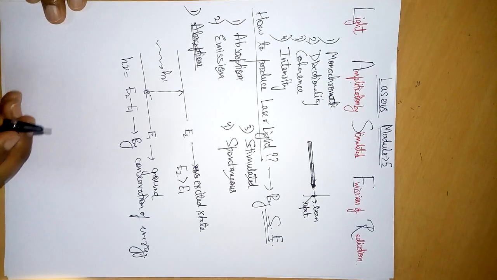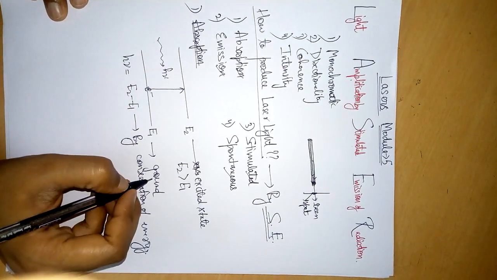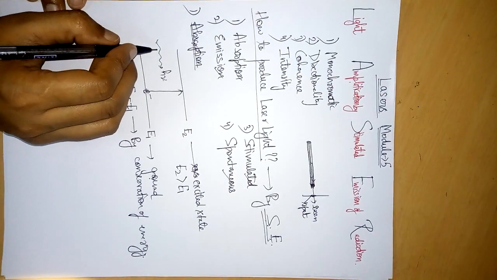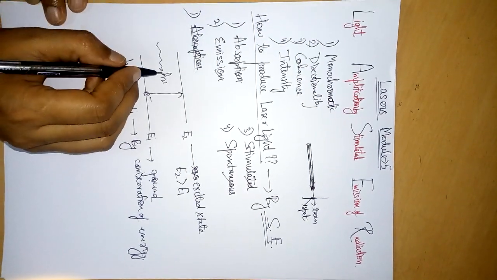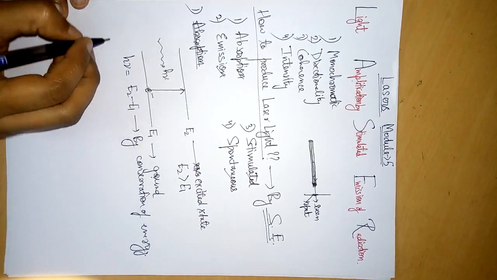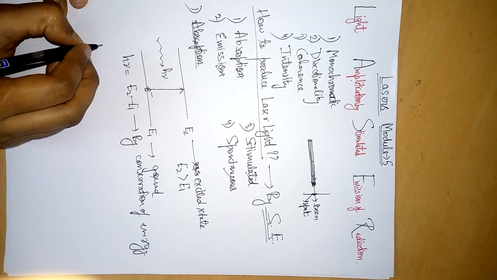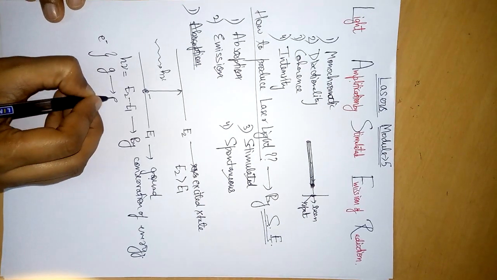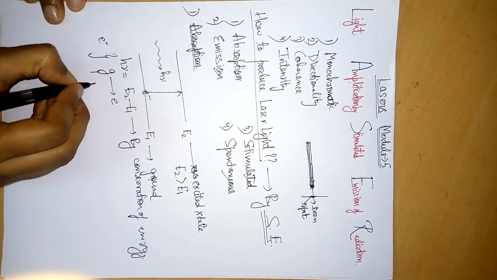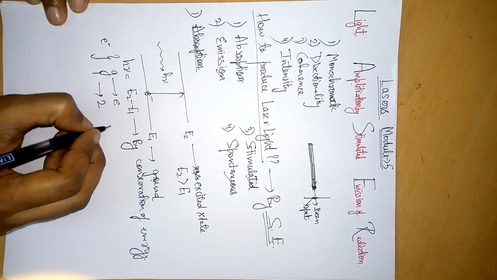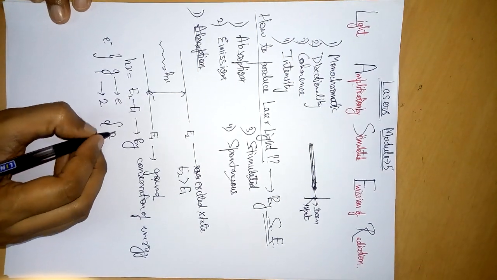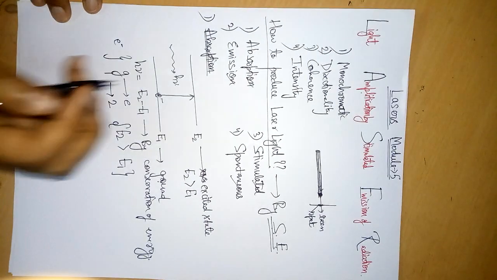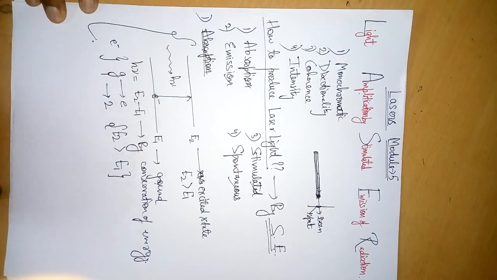So in absorption, always a body is going from ground state to excited state after absorbing some energy, after gaining some energy. This process is called absorption. So in short, in absorption, the electron is always going from ground to excited state, or 1 to second state, given that the energy of the second state is greater than the energy of the first state. So in short, absorption is this.